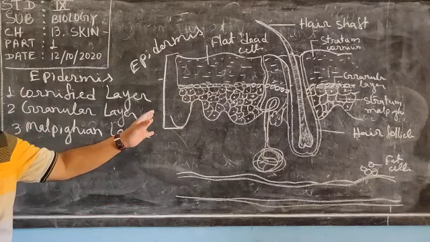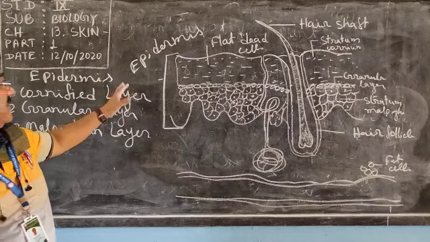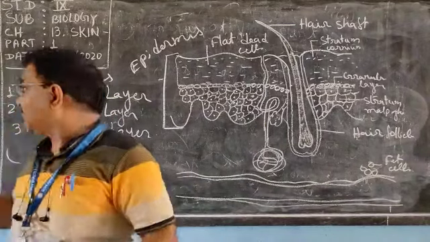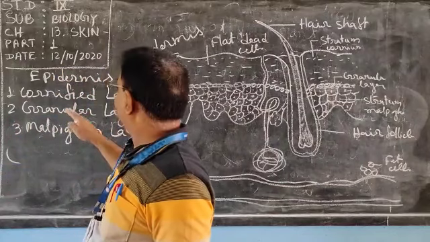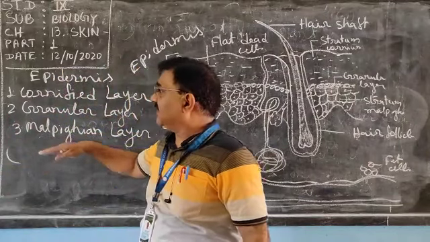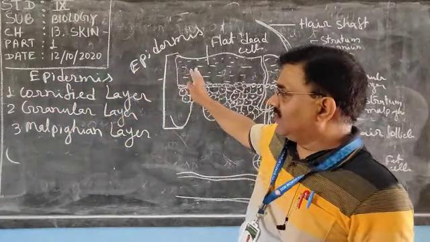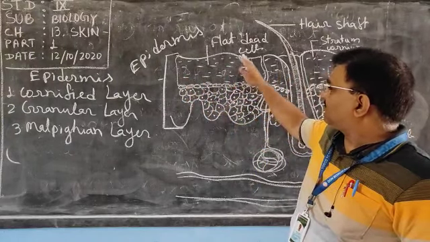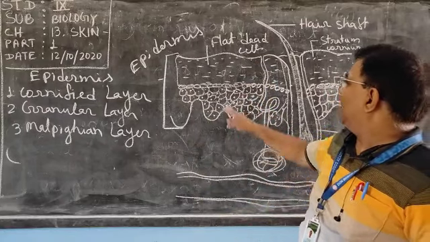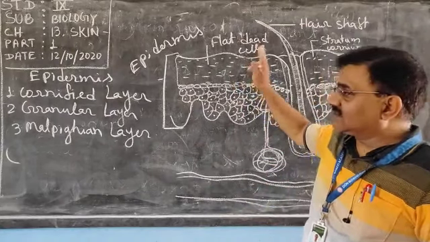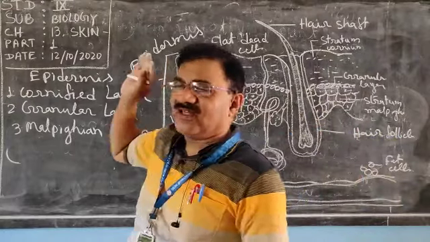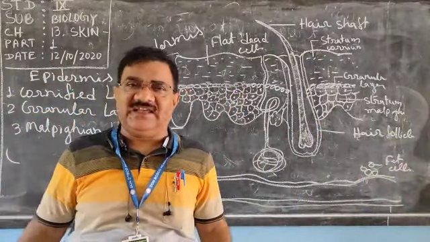This cornified layer has three functions: it prevents bacterial infection, checks loss of water by evaporation, and prevents mechanical injury.